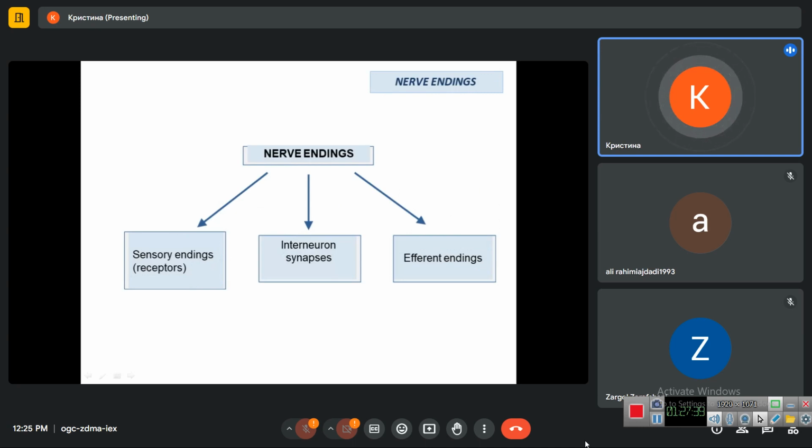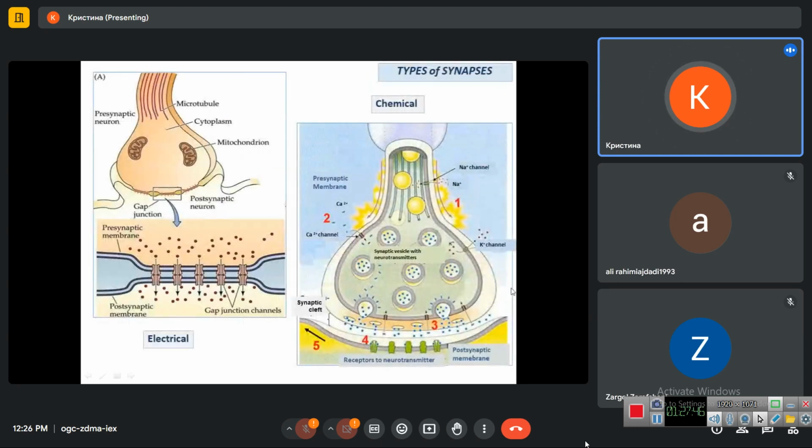So nerve endings are sensory receptors, interneurons, synapses, and efferent endings. Synapses are the connections between two neurons. They usually include the end of axon of one neuron and the dendrite of the second neuron.